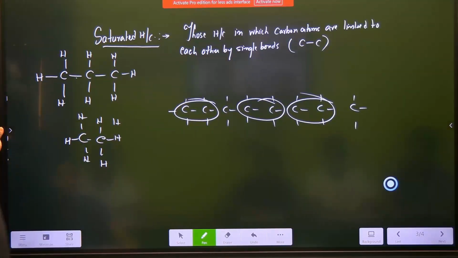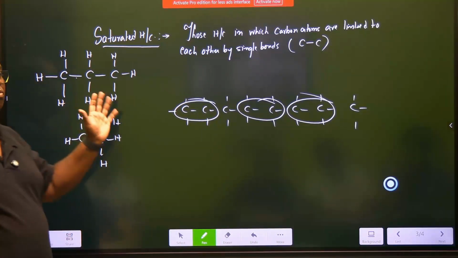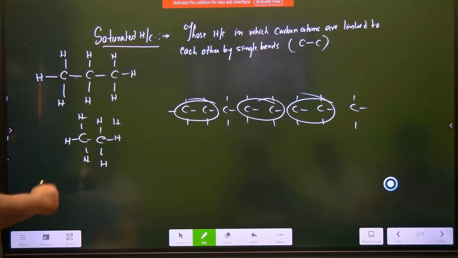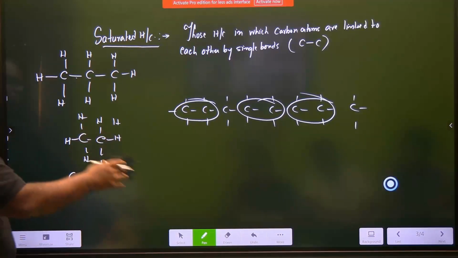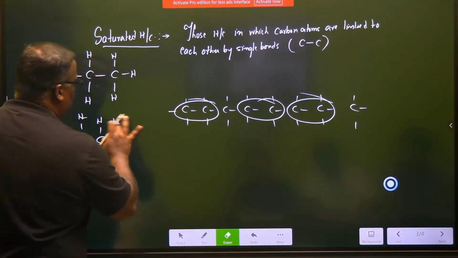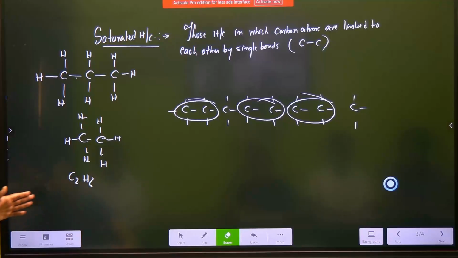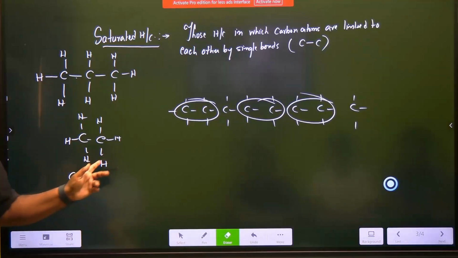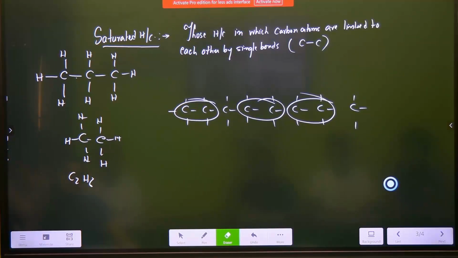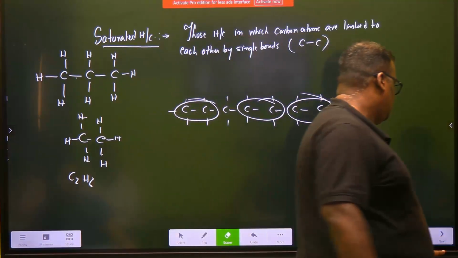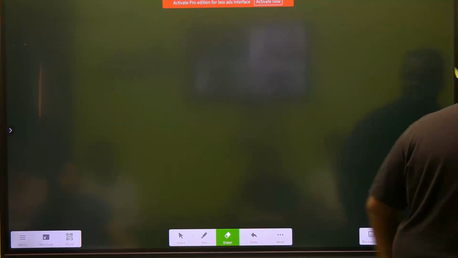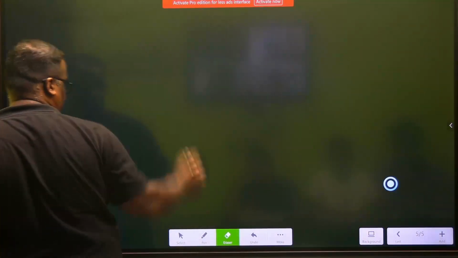These are simple ones, you can fill up hydrogen. I'm not writing their names or their formula. In organic chemistry, the formula doesn't carry importance. You could have written this as C2H6, but writing C2H6 does not make any sense in organic chemistry. The structure is more important. Is this clear? Okay. So what did we understand? We understood about saturated hydrocarbon. Our next thing is to understand what is unsaturated hydrocarbon.